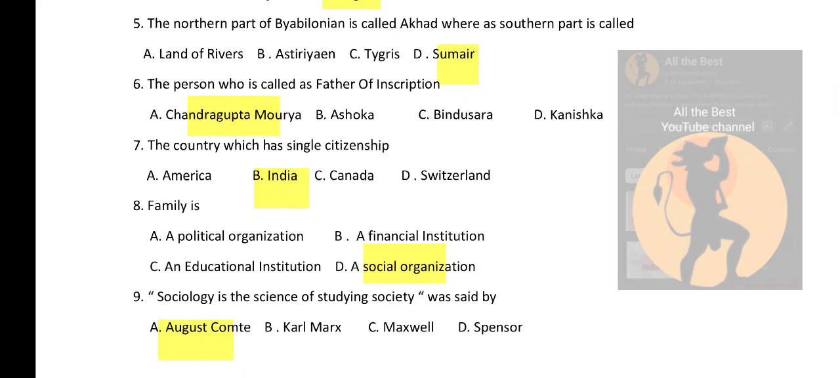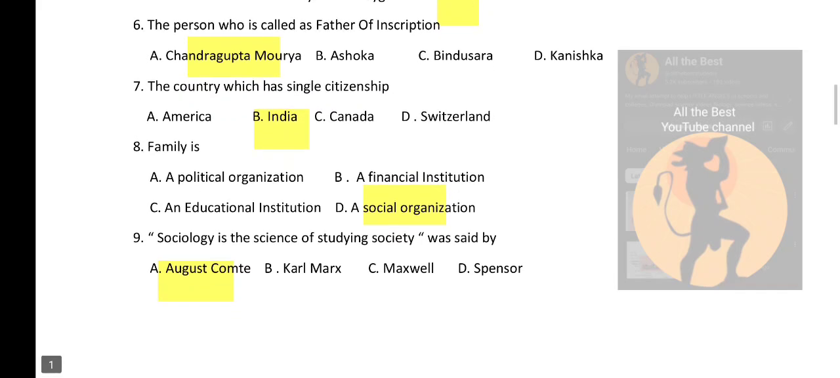The northern part of Babylon is called Akkad, whereas southern part is called as, is it land of rivers or Assyrian, or is it Tigris, or is it Sumer? So the right option is option D, Sumer. The person who is called as father of inscription, is it Chandragupta Maurya, is it Ashoka, is it Bindusara, or is it Kanishka? So the right option is option A, Chandragupta Maurya.